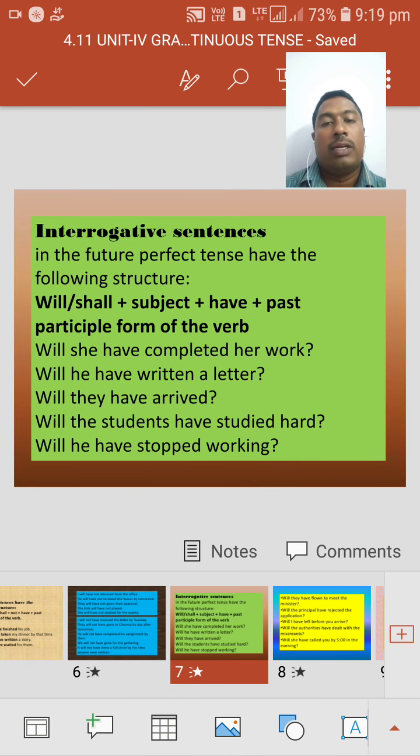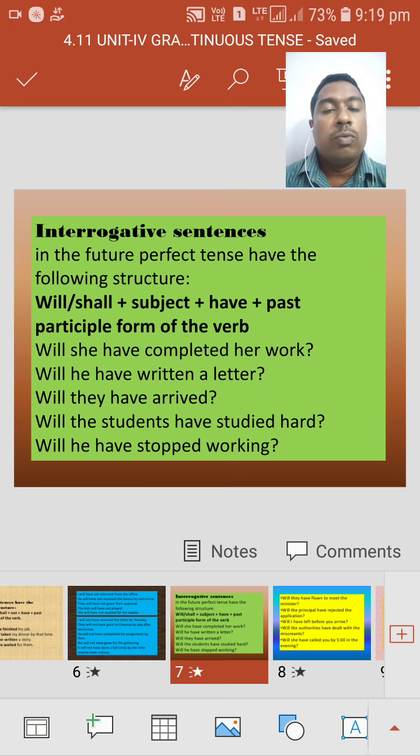Then go for the interrogative sentences. Interrogative means what? Posing a question. If you want to pose a question, we should use the helping verb. What are the helping verbs here? Shall or will.